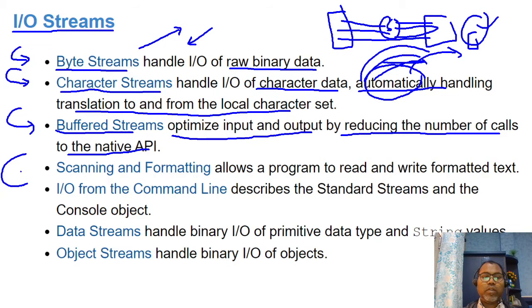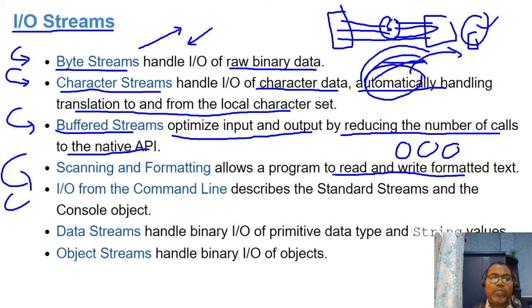And now next we have an API available for scanning, the scanner, to read and write formatted data. Just like maybe in one file some have integer data, some have string data, some have double data. So is it possible to read the formatted data? Yes, the scanner and formatting help us.